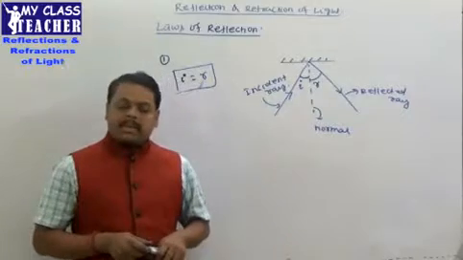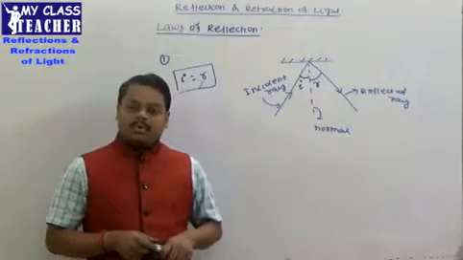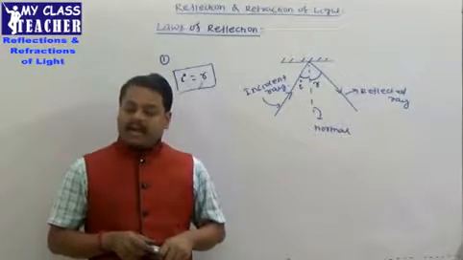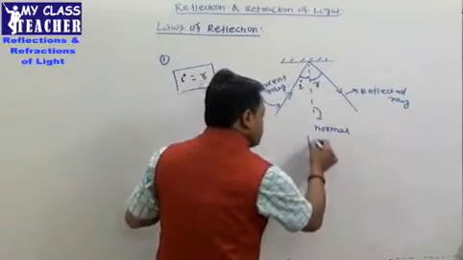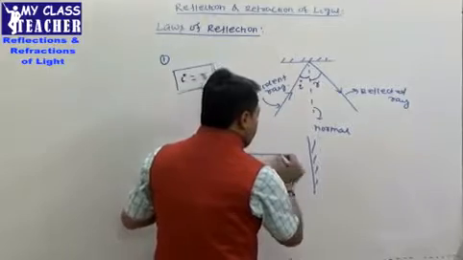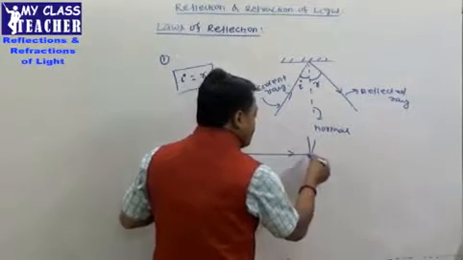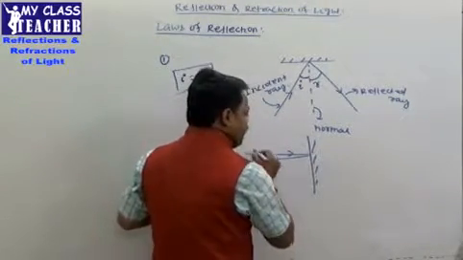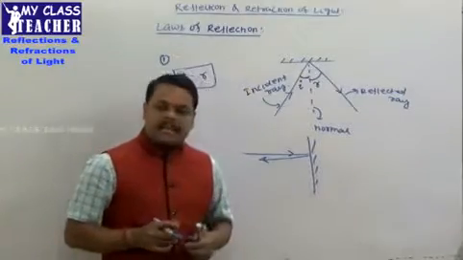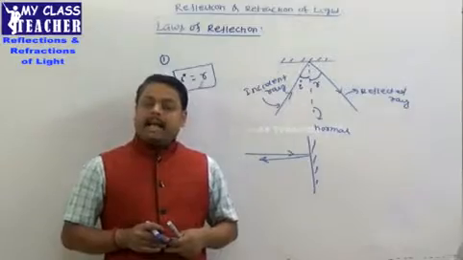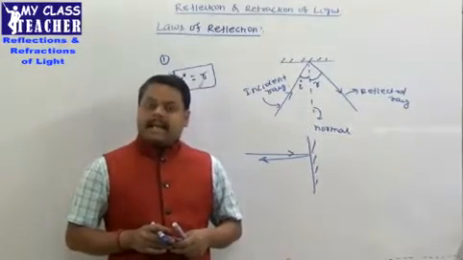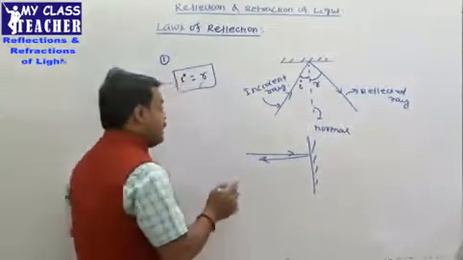अगर मैं यहाँ पर पूछूंगा, suppose angle of incidence is 0, then what will be angle of reflection? Also it will be 0. इसका मतलब if a ray is striking like this, suppose it is the reflecting surface, obviously it will return like this, ऐसे ही return करेगा. तो angle of incidence if it is 0, angle of reflection is also 0. Suppose angle of incidence is 90 degree, then angle of reflection is also 90 degree.